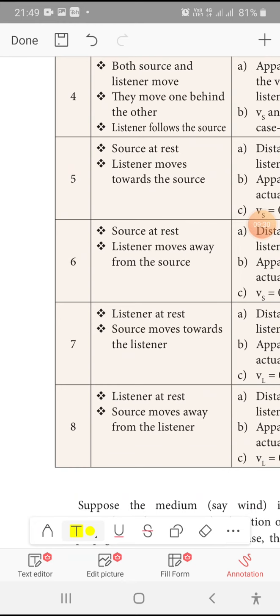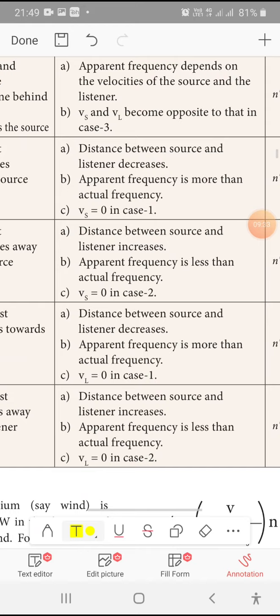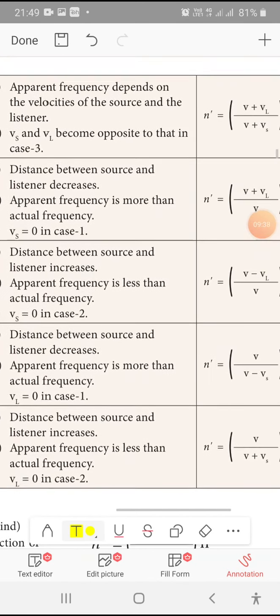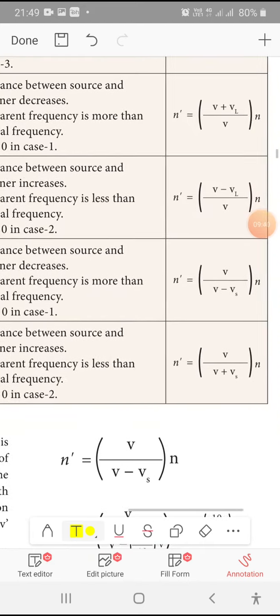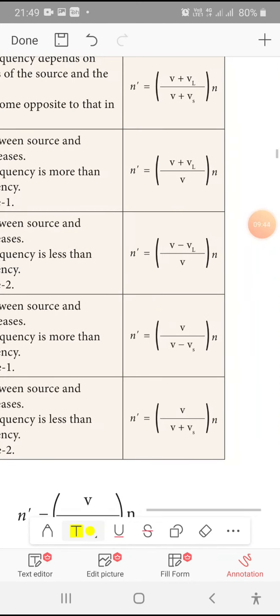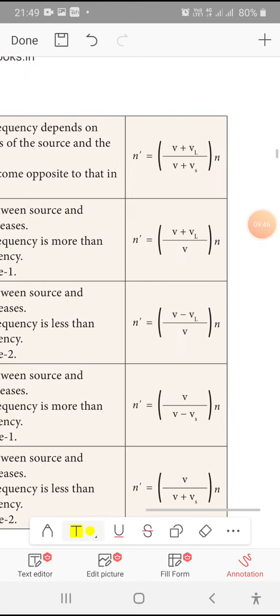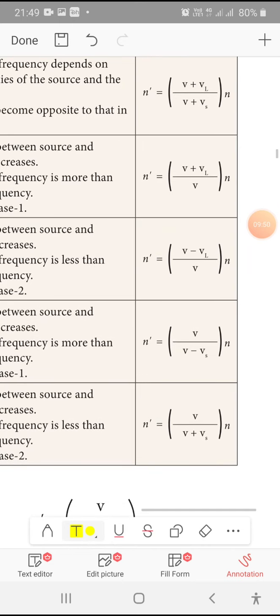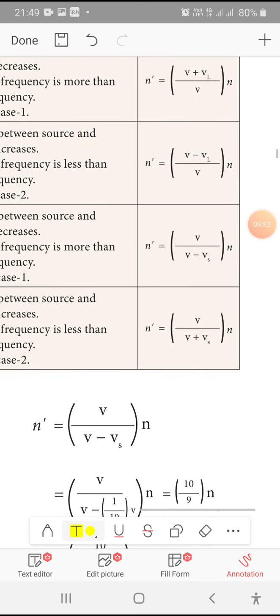Here also the conditions 4, 5, 6, 7, 8. Just go through it. If there is any doubt, you can ask me. Here, in two more conditions, in the denominator you won't get a plus or minus of the source, where the source is stationary. In the same way, in the last two conditions, when the listener is stationary, the numerator will be only V.